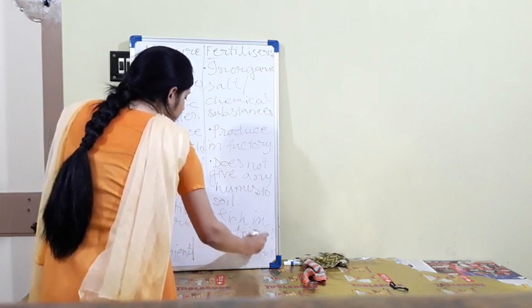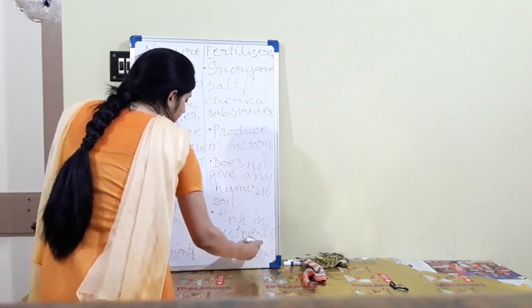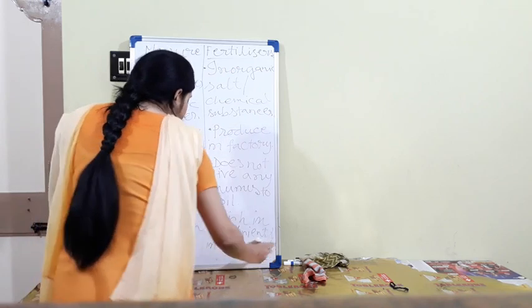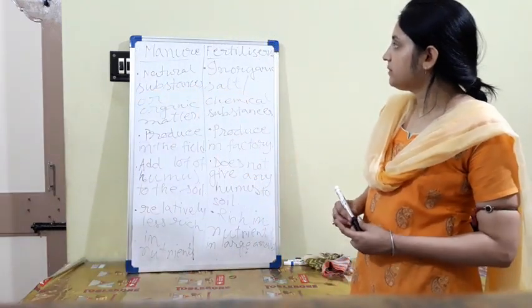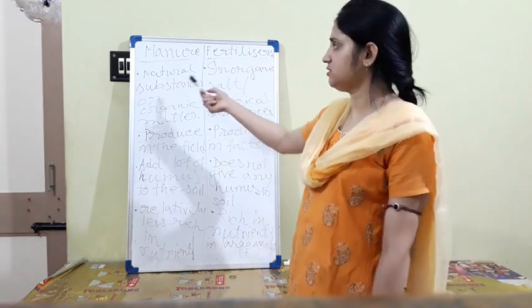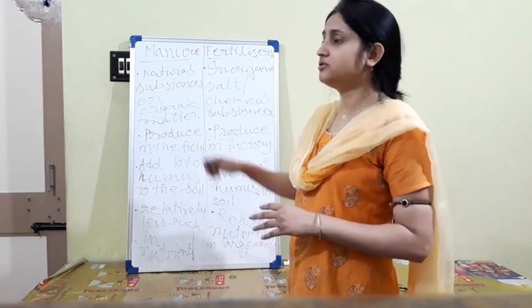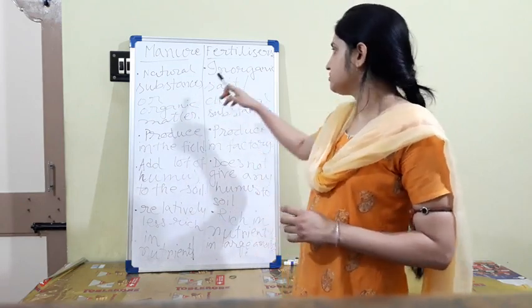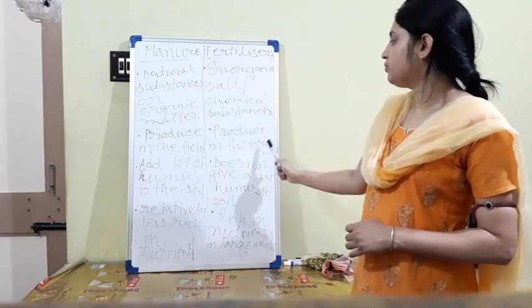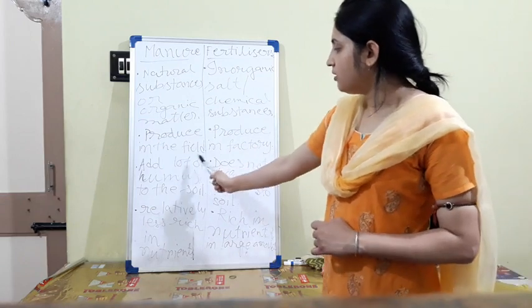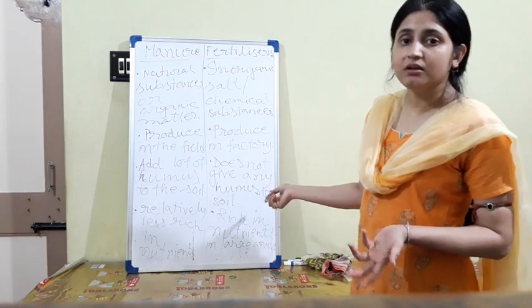So the actual difference between manure and fertilizer, you have also seen in your book: manure is natural or organic substances obtained from animal and plant waste. Fertilizer is inorganic salt or chemical substances produced in the factory. Manure adds a lot of humus to the soil; fertilizer does not give any humus because it is totally chemical.